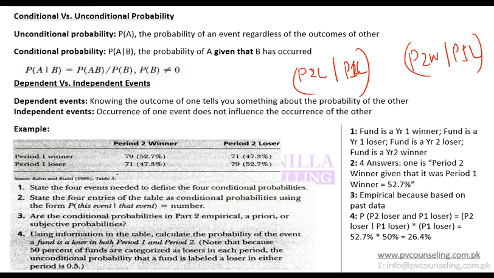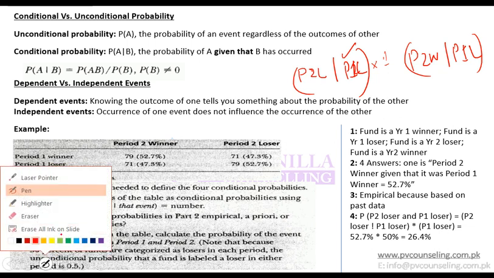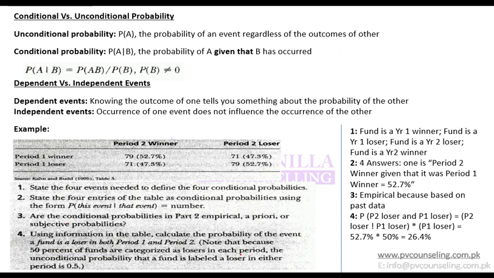That's why we have 1 as the second term, and we multiply it by the first one's unconditional probability. In this case, the unconditional probability for each period is the same, so even if I reverse it, the answer would be the same, but in some other cases the answer may differ.